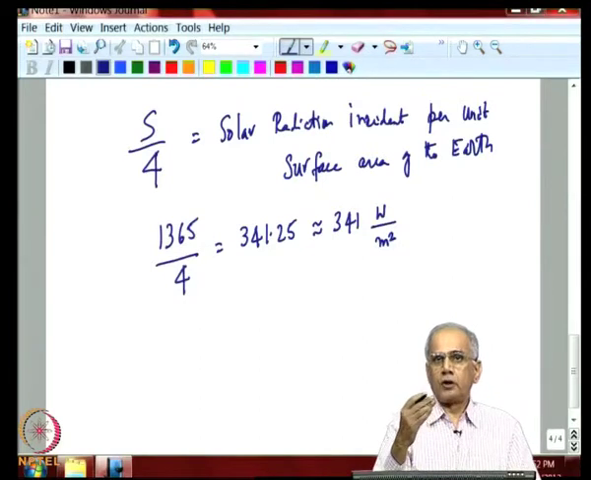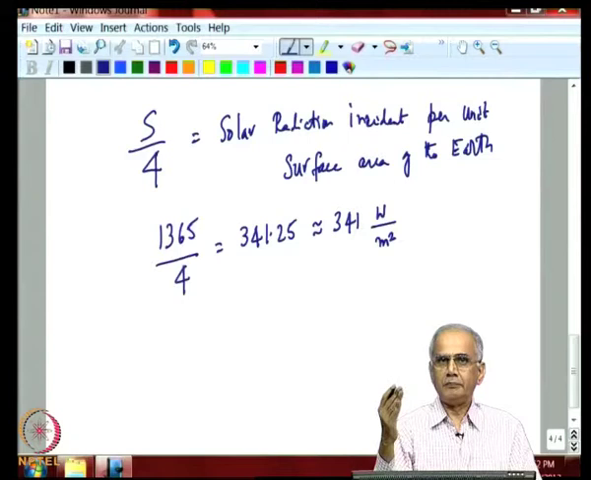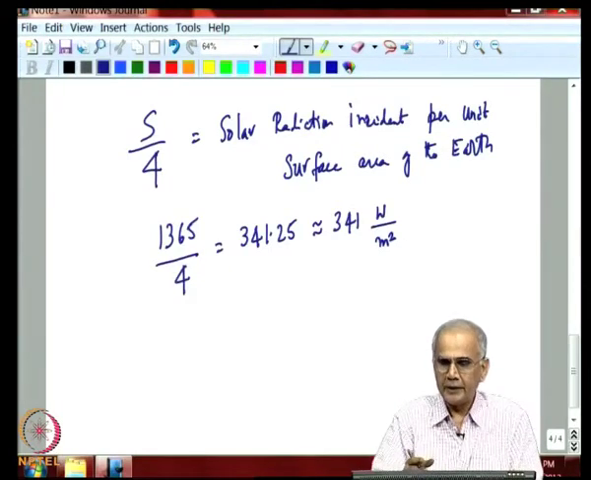Because the actual solar constant varies between 1364 and 1365 due to the variations in the sun's output, the actual number is somewhere between 341 and 342 in that range. Okay. So, we will take it as 341.